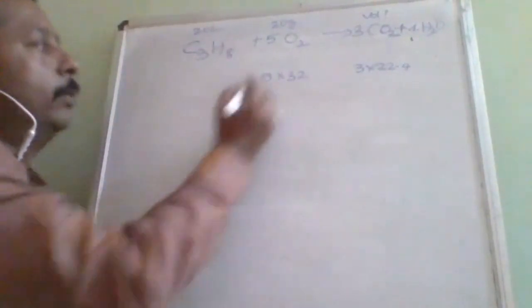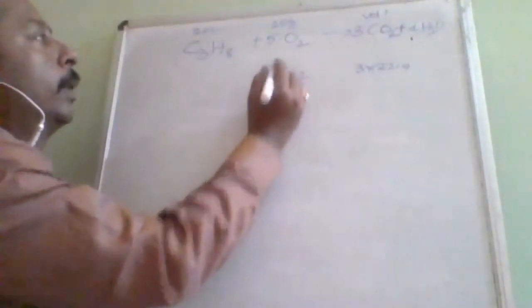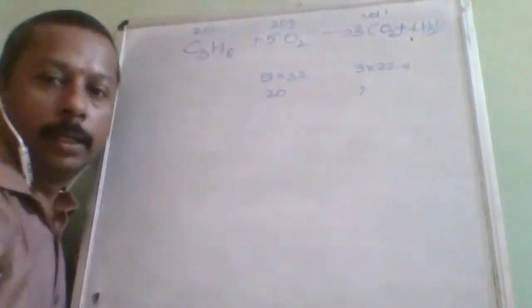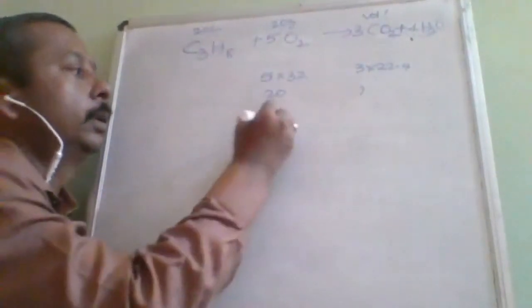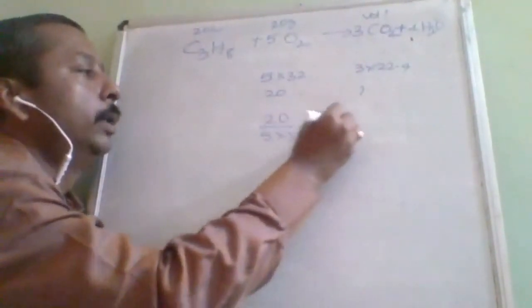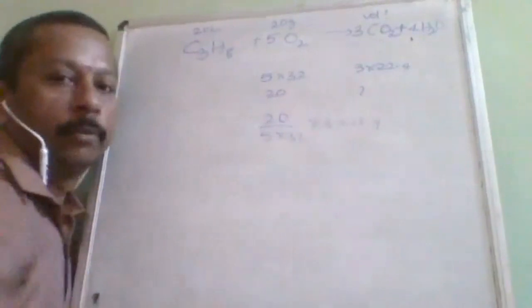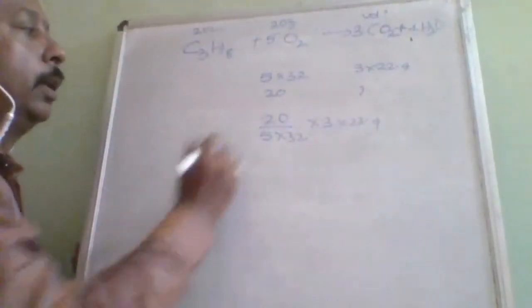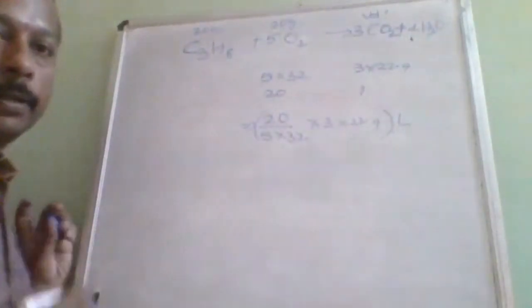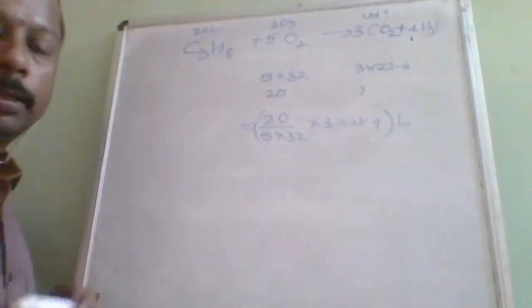But 20 gram produces how much? 20 divided by 5 into 32, into 3 into 22.4. Is it understood? On simplification, you will get the volume in liter. Is it understood?